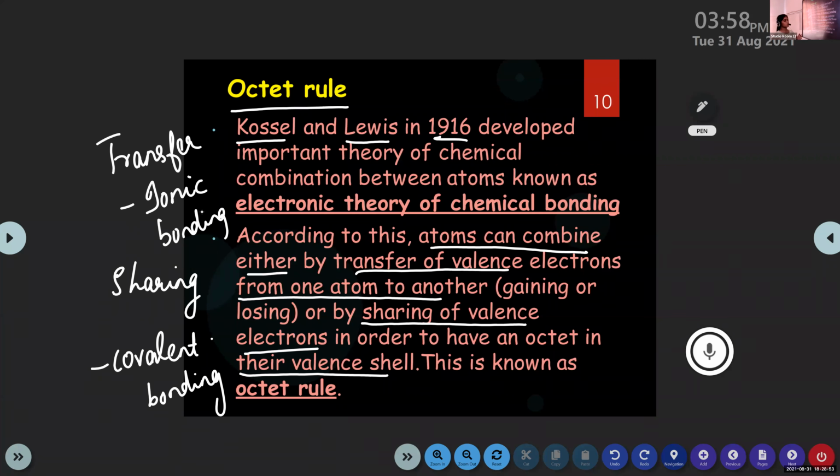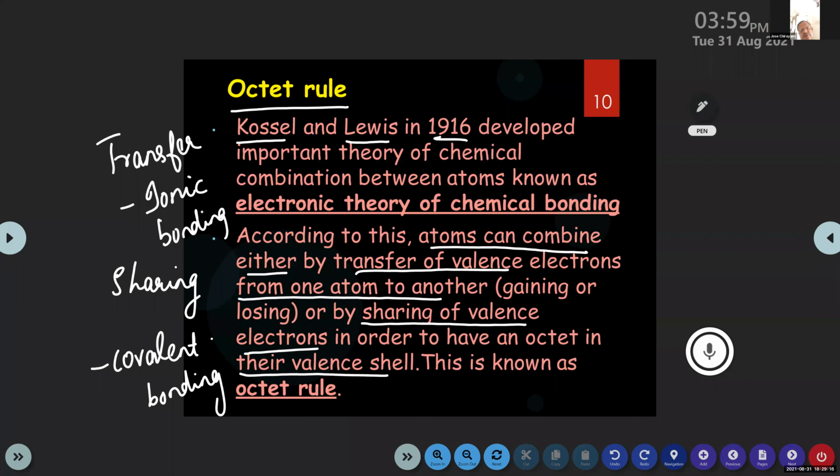The main purpose of all these chemical combinations or chemical bonding is to attain stability, or to attain the octet electron configuration in their outermost shell. Okay, that's about the octet rule. It's based on the Kossel-Lewis approach and the electronic theory of chemical bonding. This is clear, children?